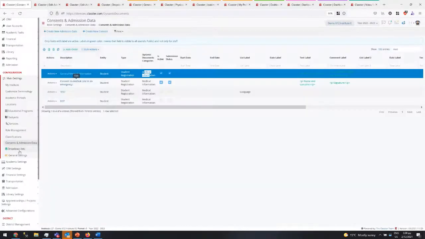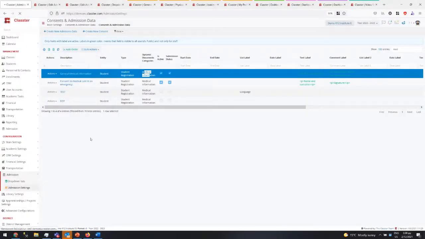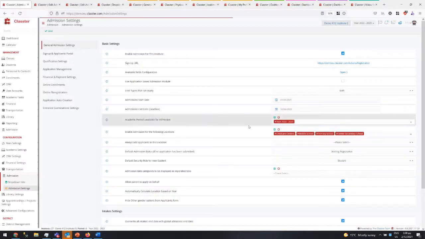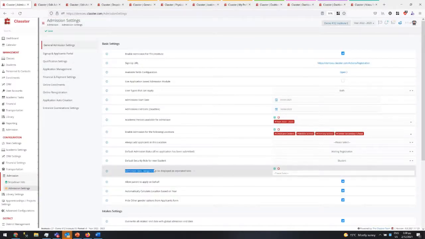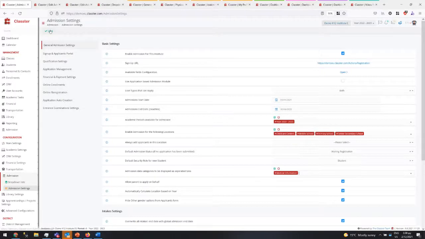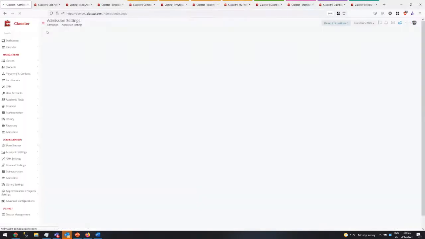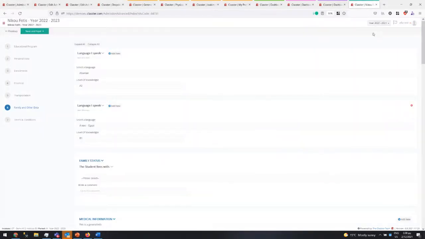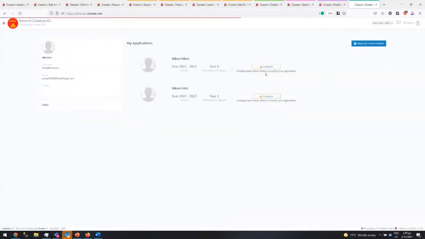You can go to the admission settings, and in the general settings, you can say admission data categories to be displayed as separate tabs. So I want the medical information. Now that section will go away from the main tab and create its own separate tab. So let me refresh and go again to the application flow, and you see that I have created a new tab with new custom fields.